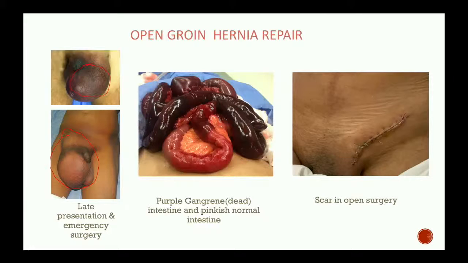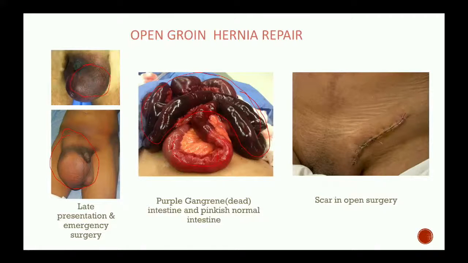See, in this patient, when we went inside, look at the intestine color here. This is all the gangrenous intestine. The pinkish one is the normal intestine, and the blackish one is the gangrenous. These are the dead intestine. Now what do we have to do? We have to cut the entire intestine and remove it. We have to join the normal intestine, and then we have to close it.